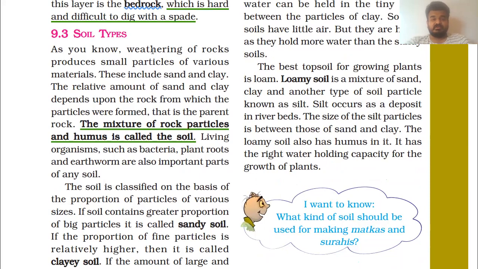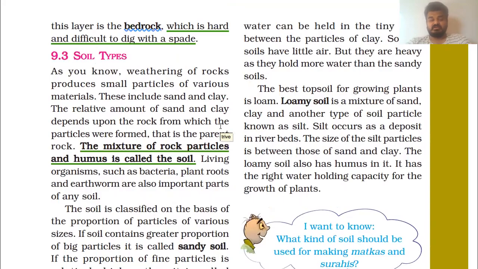As you know, weathering of rocks produces small particles of various materials. This includes sand and clay. The relative amount of sand and clay depends upon the rock from which the particles were formed, that is the parent rock. The mixture of rock particles and humus is called the soil.